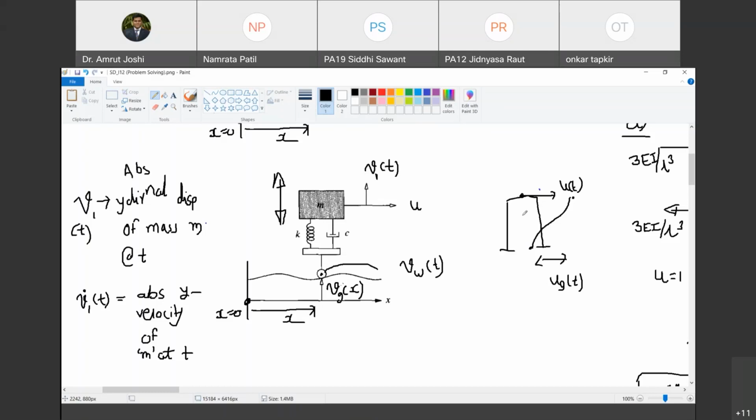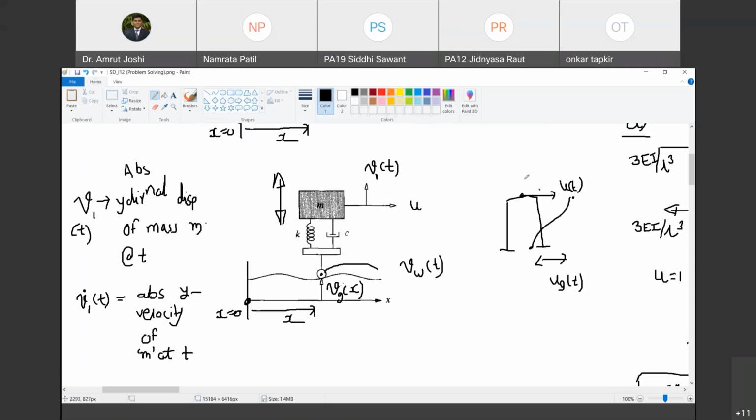वही यहाँ पे चल रहा है. यहाँ पे सिर्फ ये displacement vertical direction में. You have a spring like this in your hand. You move the bottom point of the spring by 10 mm, and the top point also by 10 mm. No forces in the spring. It is like a rigid body motion. Are you with me? No forces will be introduced in the spring. However, if you move the bottommost point of the spring up by 5 mm and the topmost point of the spring down by 2 mm, the net displacement is 7 mm compressive. That is going to introduce stresses and forces in this spring. Are you with me? So वही चल रहा है.